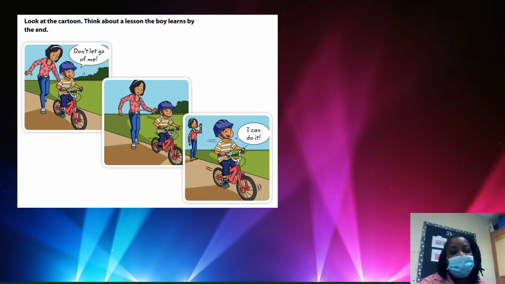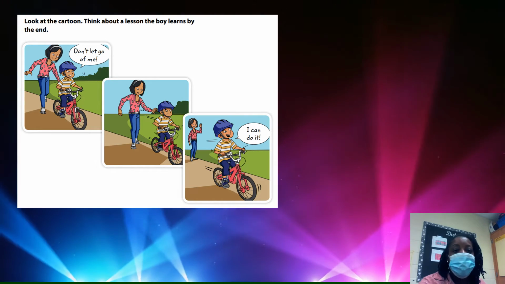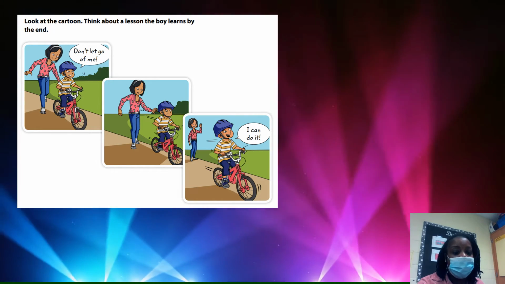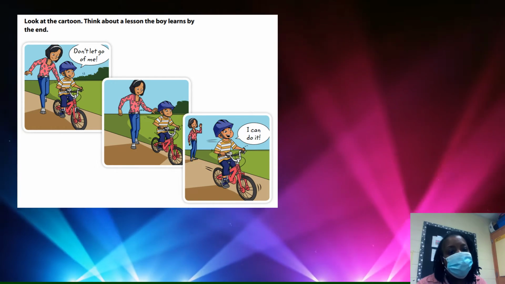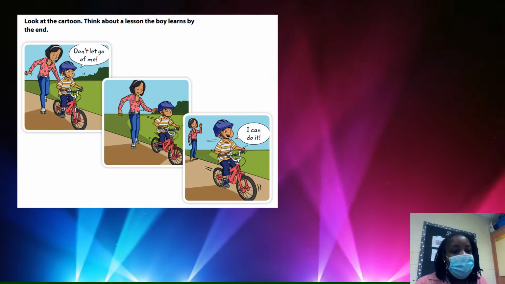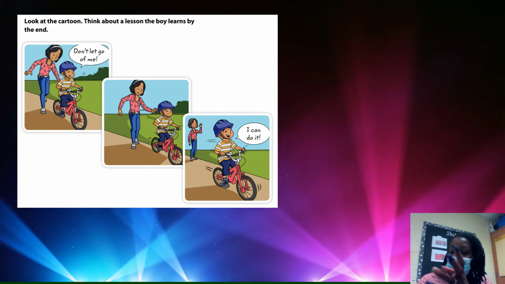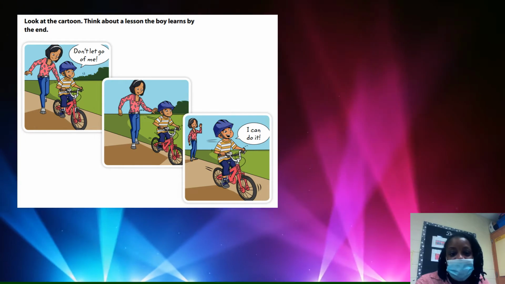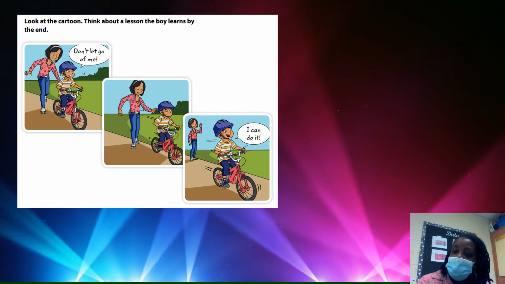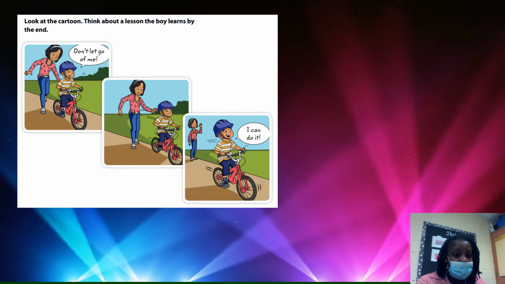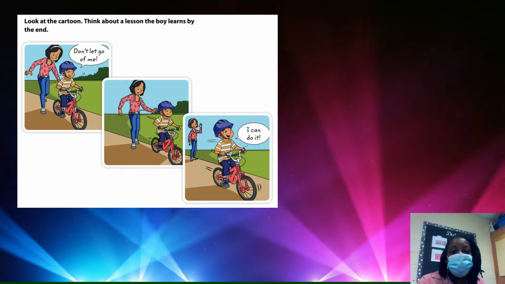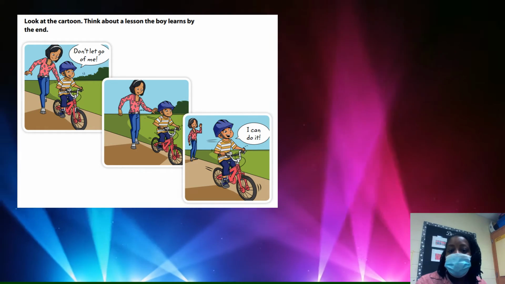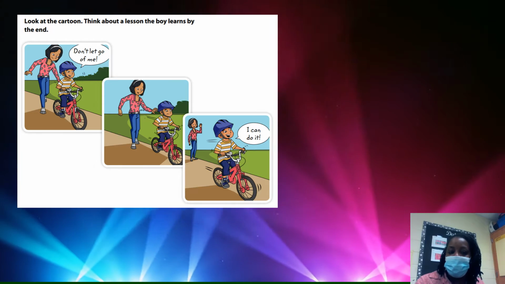Alright, so we're going to look at the cartoon and think about a lesson the boy learns by the end. So the first picture I noticed, he's on a bike and he says, "Don't let go of me." And mom is holding on, it looks like the back of his seat. Then we notice in the second picture that mom takes her hand off the seat of the bike and he's riding. And then in the third picture, we see that he says, "I can do it."